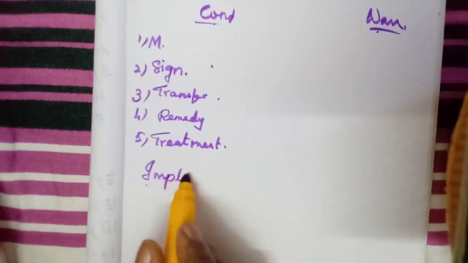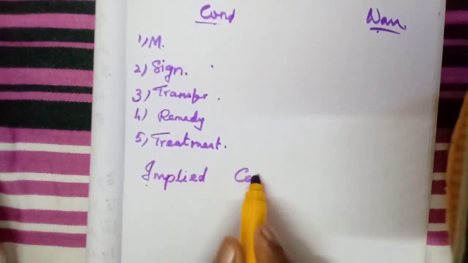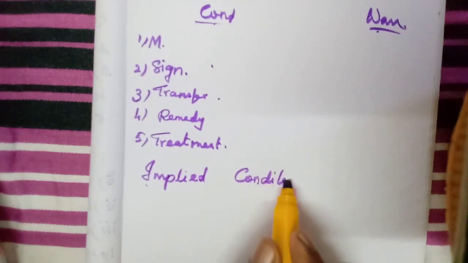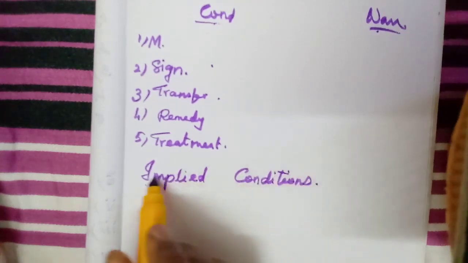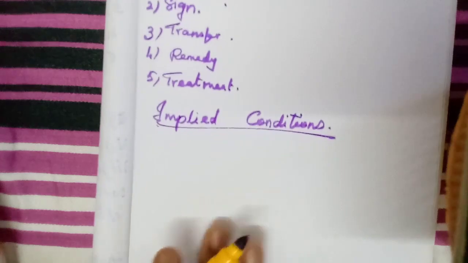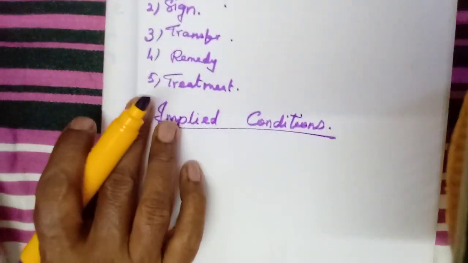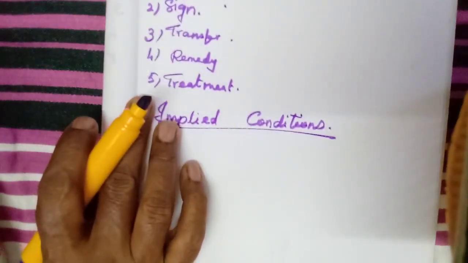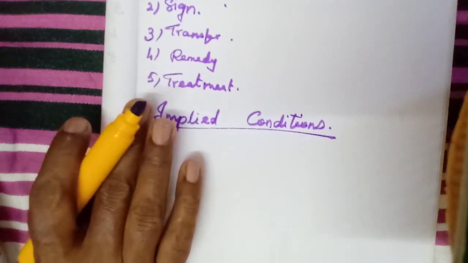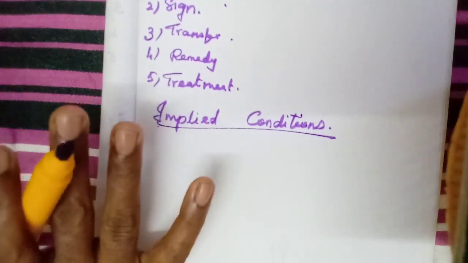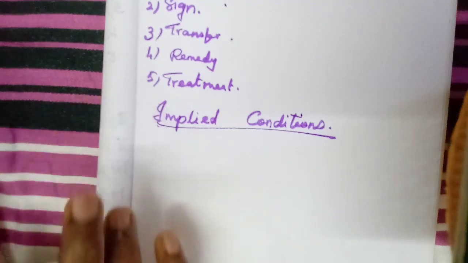Implied conditions. Here they are saying that it should serve the purpose. For example, in the example I told you, 55 kilometers per liter is the condition that must be fulfilled, the buyer's condition.